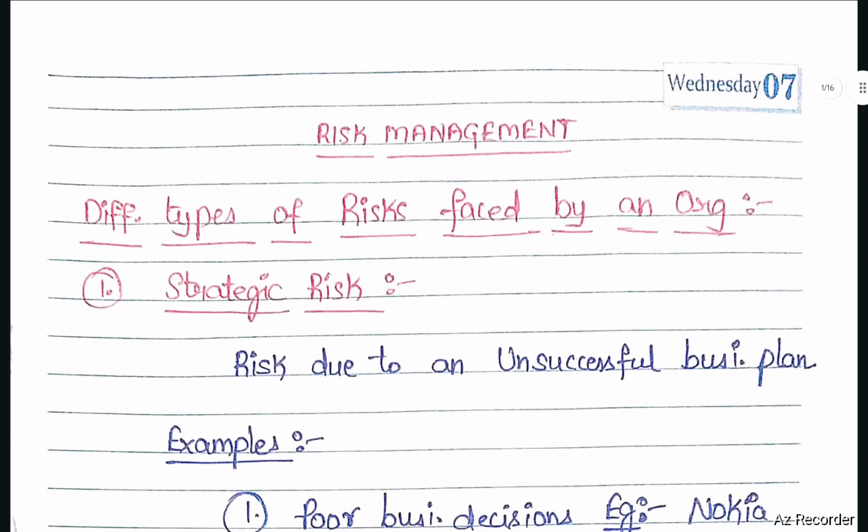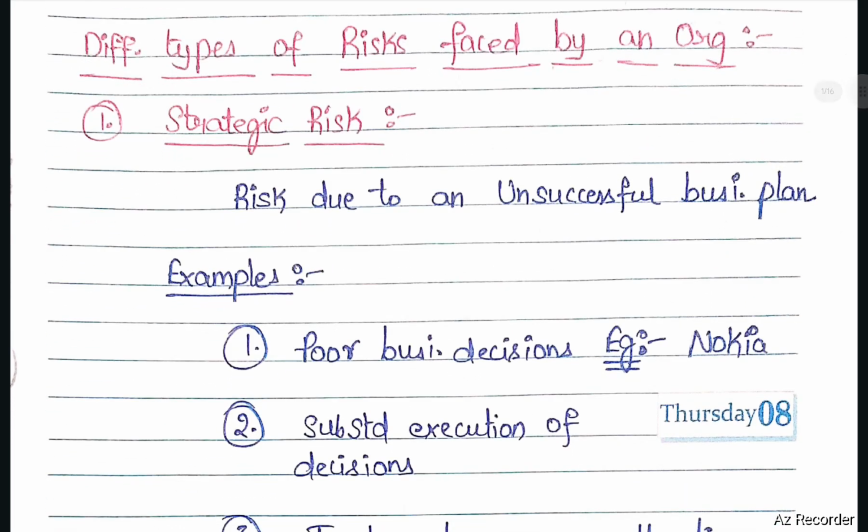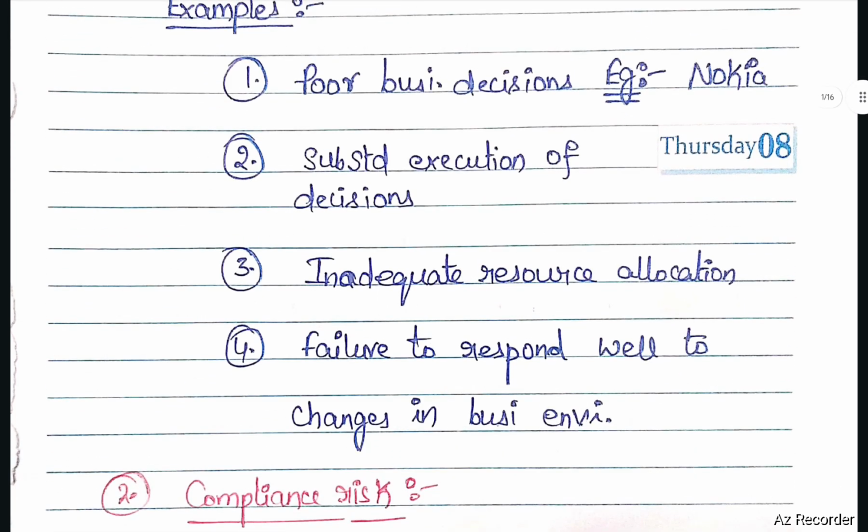Risk management. Different types of risks faced by an organization. First one, strategic risk. It is the risk due to an unsuccessful business plan. Examples of strategic risk are poor business decisions, for example, Nokia. Second, substandard execution of decisions. Third, inadequate resource allocation. Fourth one, failure to respond well to changes in the business environment.